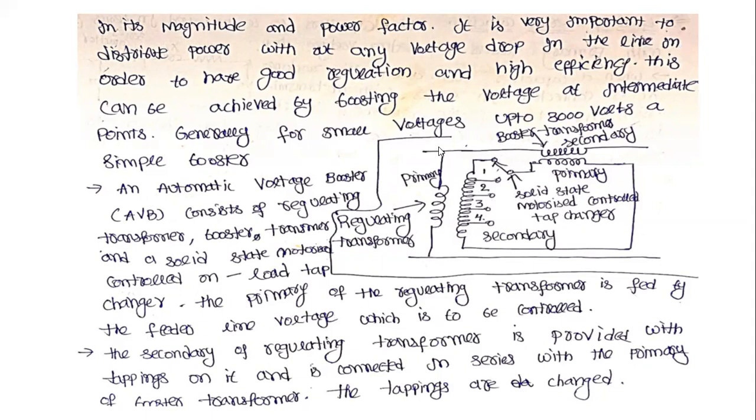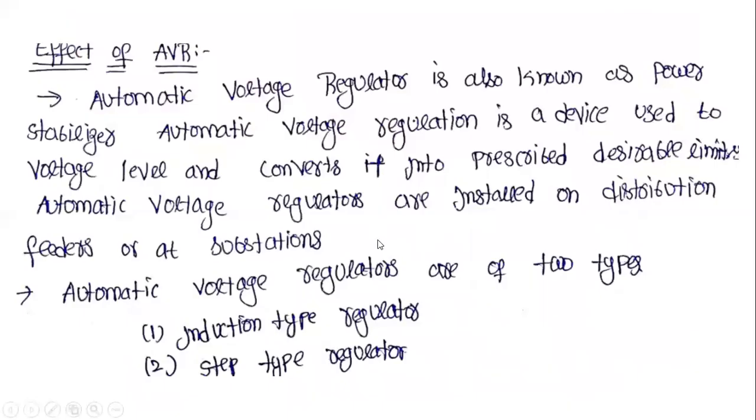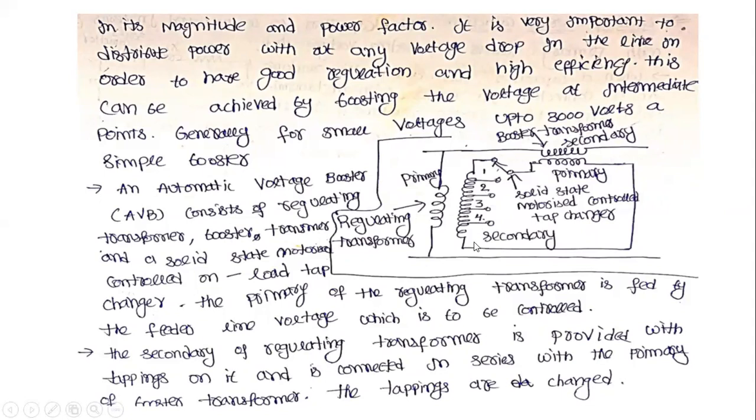Therefore the primary of the regulating transformer is fed by the feeder line voltage which is to be controlled. This is the primary and this is the secondary. The primary of that regulating transformer is connected to the supply voltage and the secondary is connected to the various tappings. The secondary of the regulating transformer is provided with tappings on it and is connected in series with the primary of a booster transformer, and this regulating transformer is connected in series to the booster transformer.